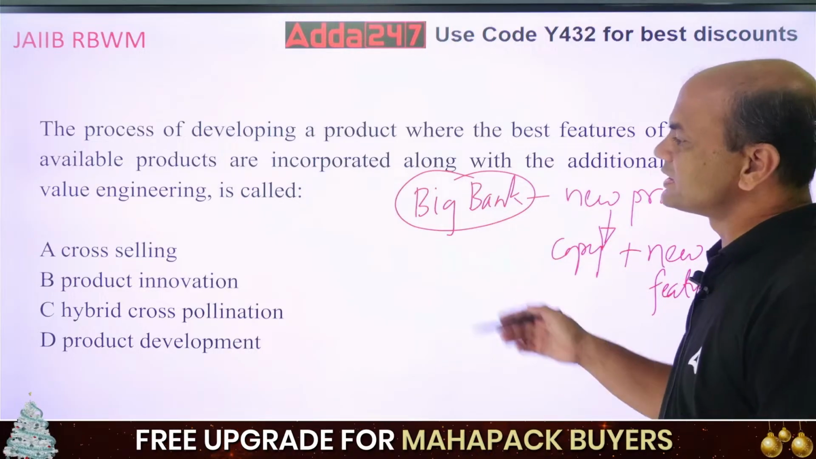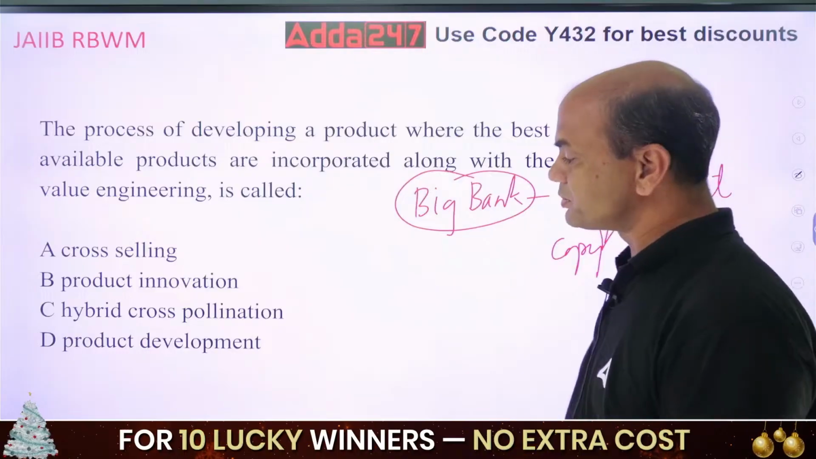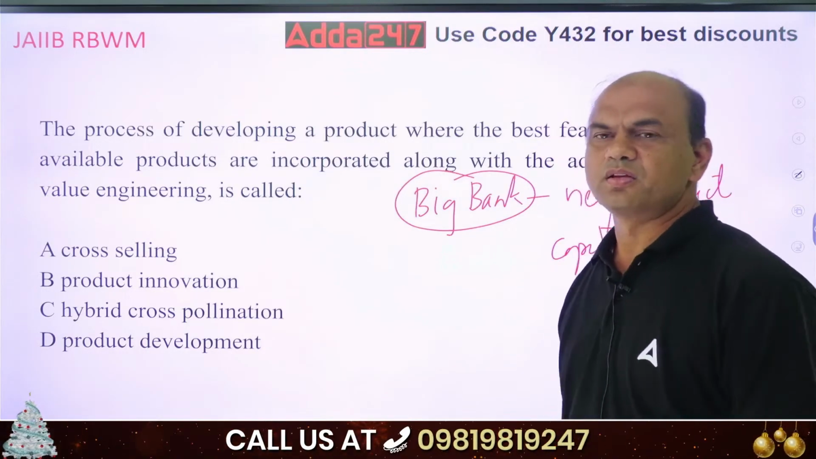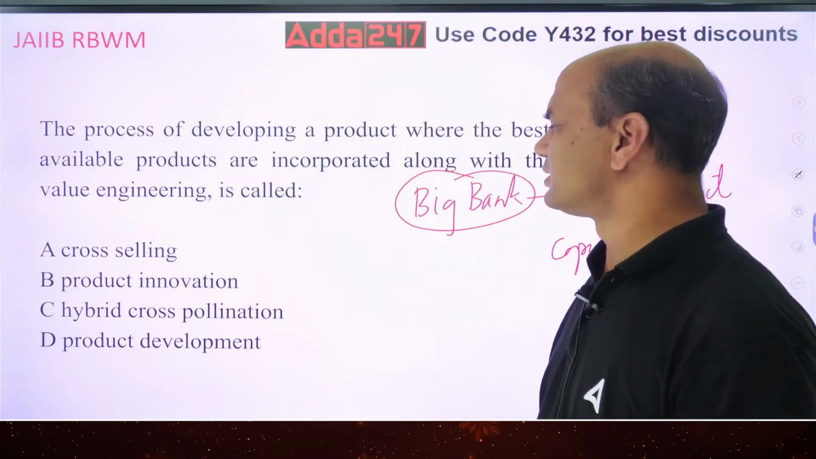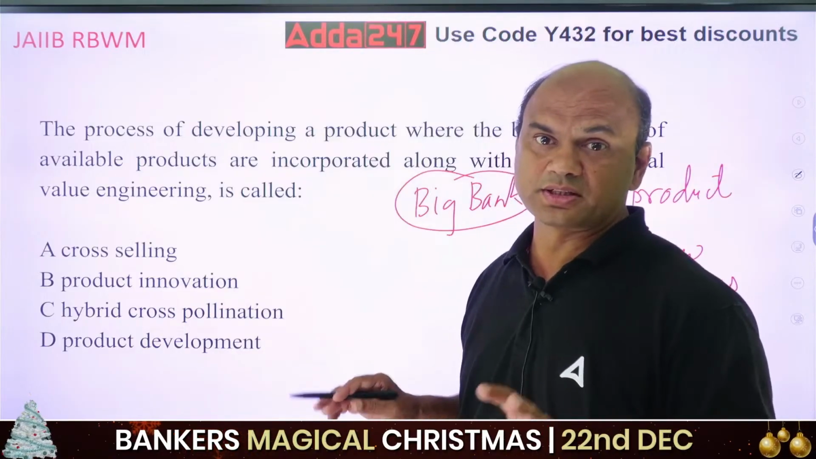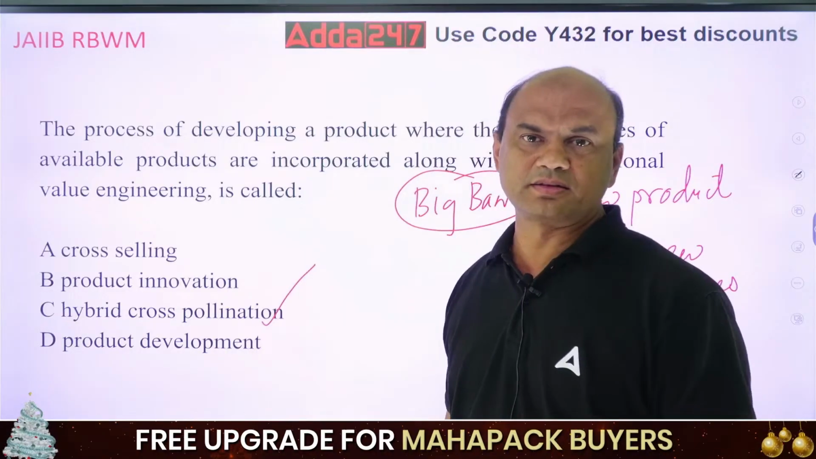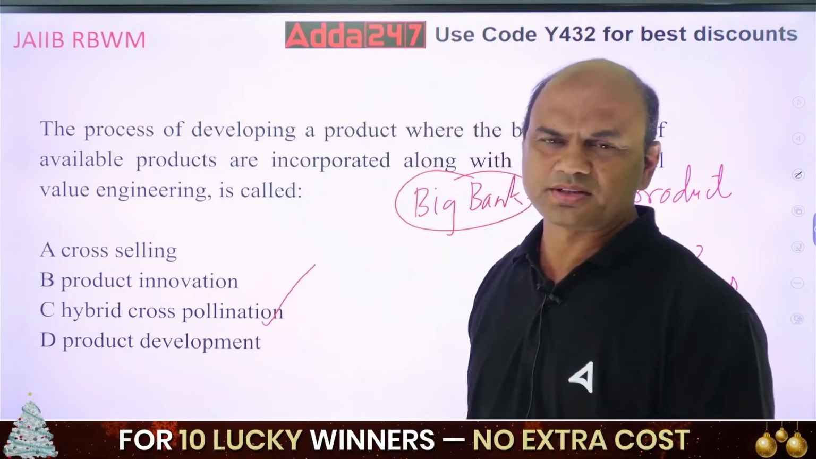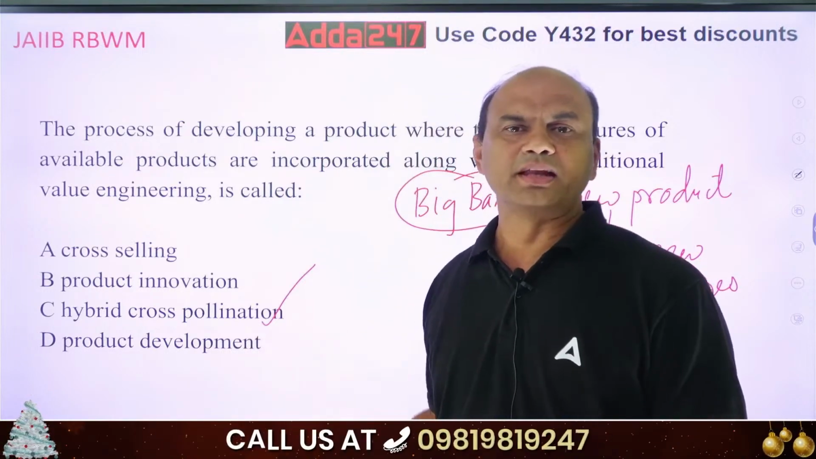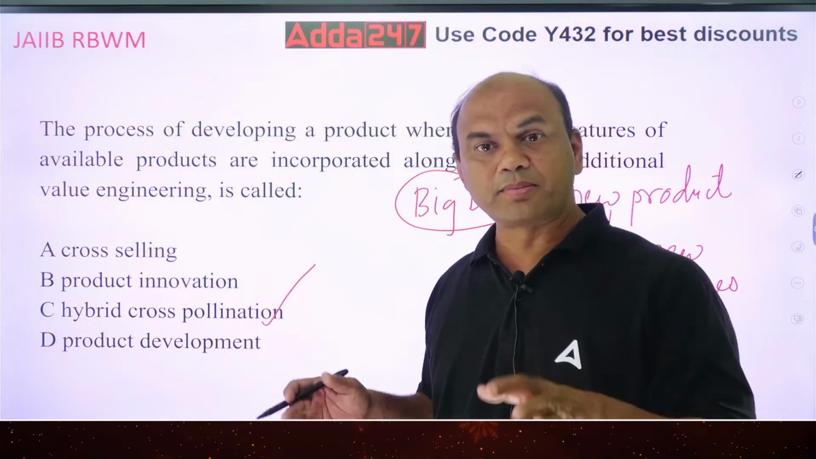So this model is known as cross-selling or product innovation or hybrid cross-pollination or product development. Of course, this is not a banking term, but then also you can use it. Nowadays we are using this. Hybrid cross-pollination has come from biology, isn't it? Biology, you know, plants. In that you have this.